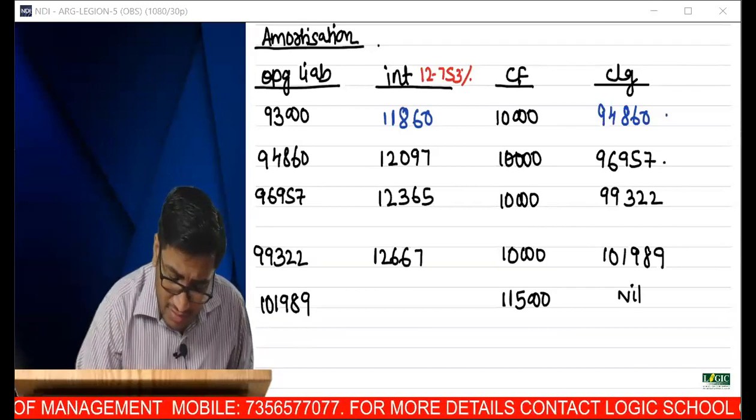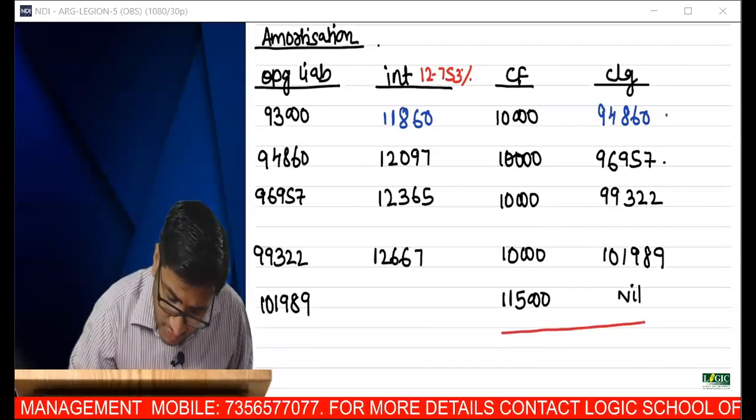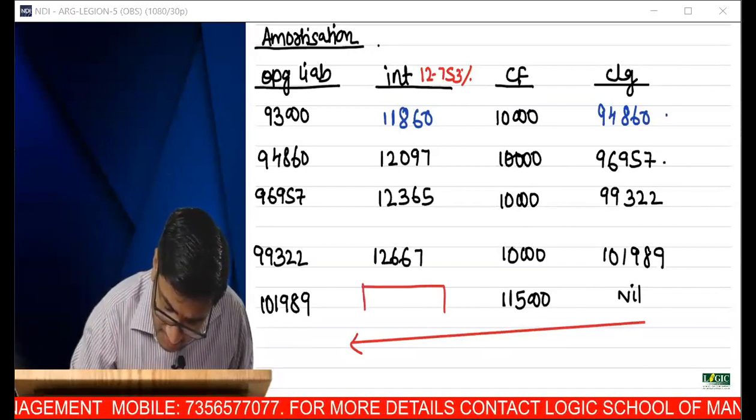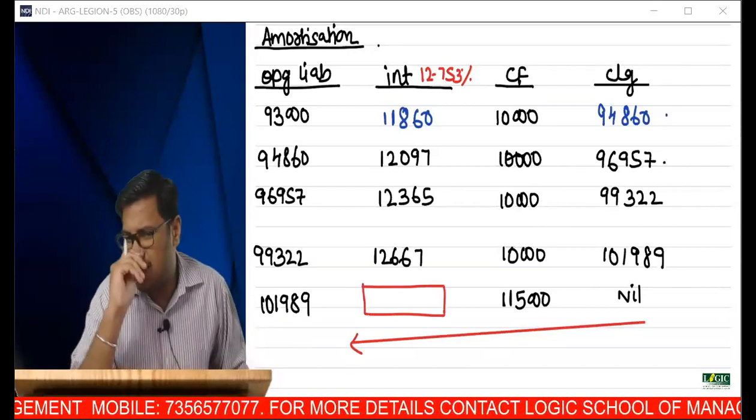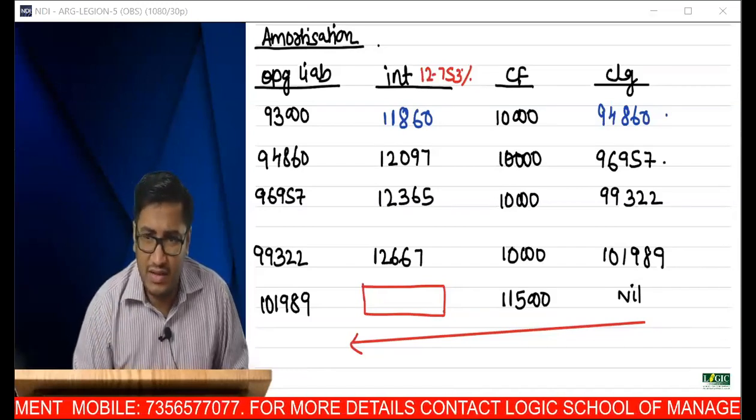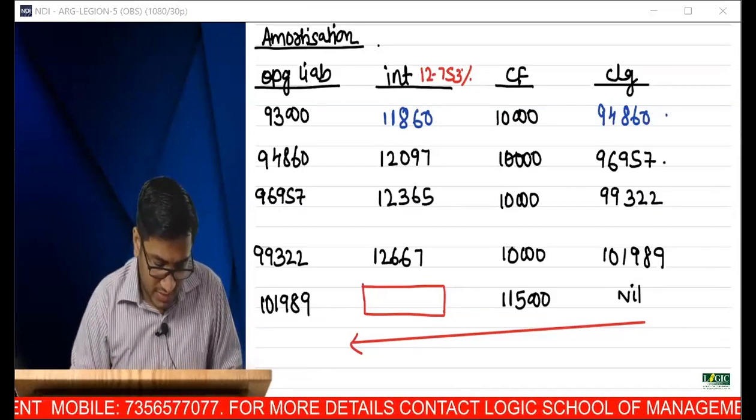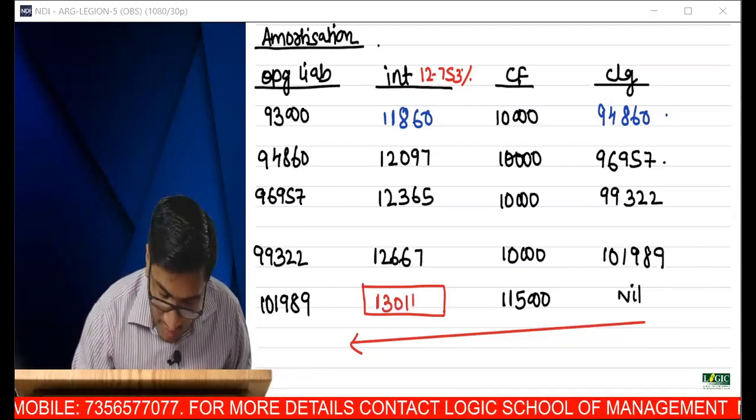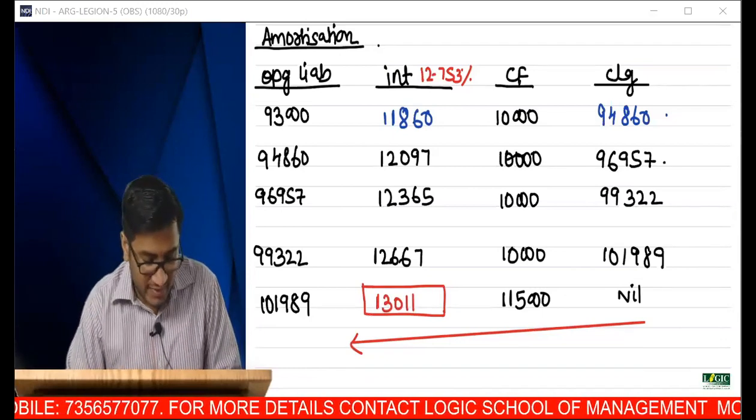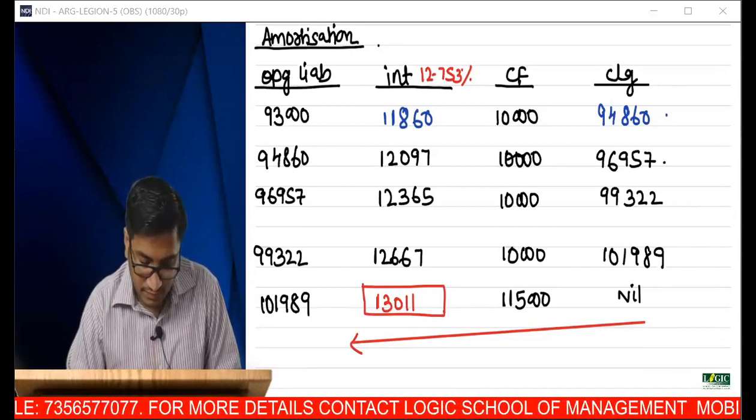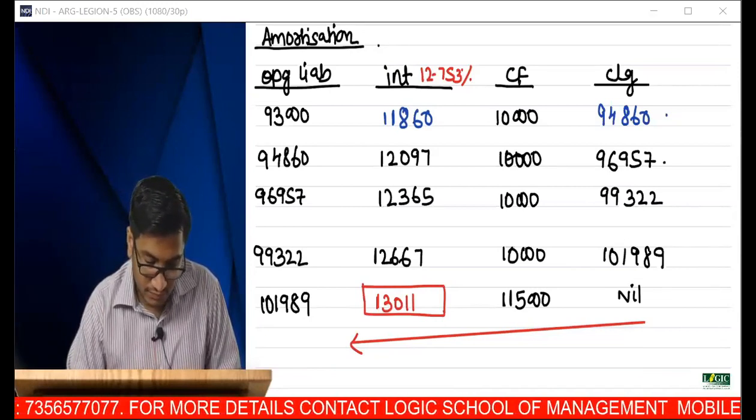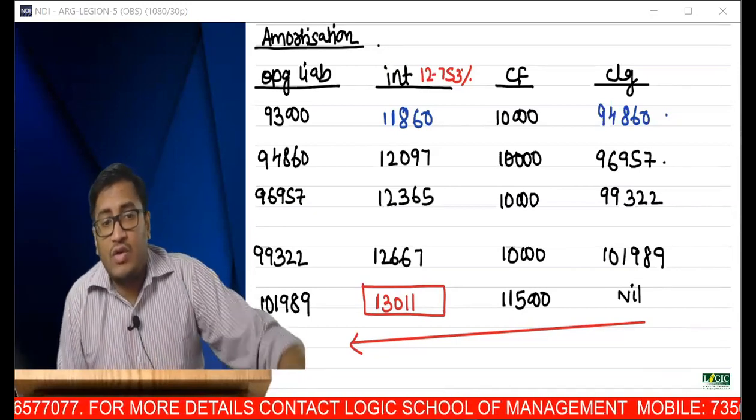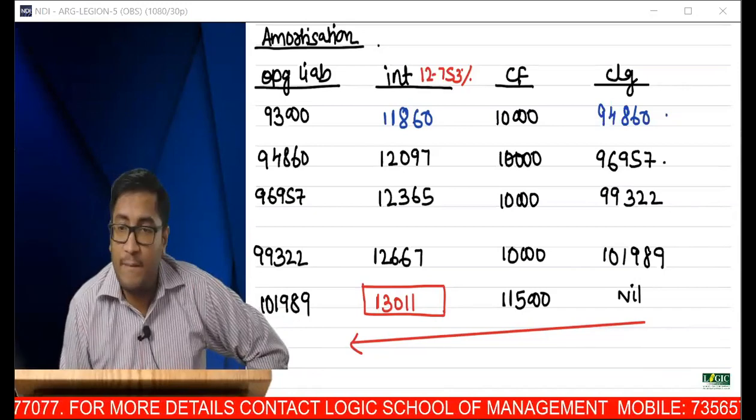Hence, I am writing from right side to left side. So can you tell me what should be the interest balance in figure? I want it to be nil. I don't want to bring that approximation mistake. So minus 115 is equal to 13,011. Can you please confirm 13,011?